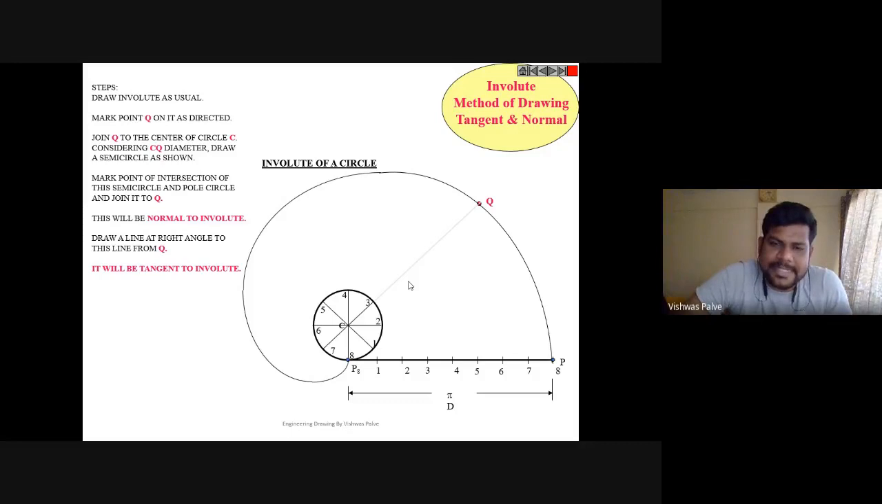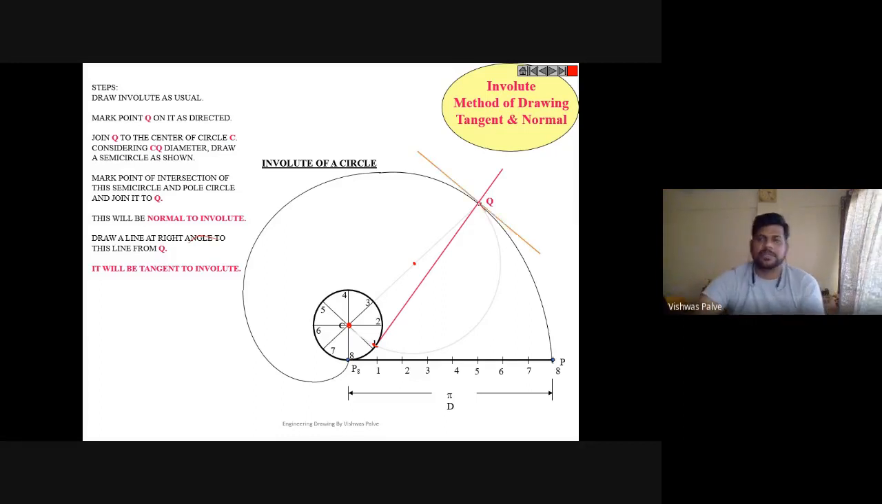Connect that point Q with point C, the center of the circle. Here they have connected, right? Connect these 2 points, CQ. Then find the midpoint of that. Can you see it is drawn very faint? Find the midpoint of that and draw a curvature. So that semicircle will cut somewhere here on the base circle. Semicircle will cut somewhere on the base circle. Then next, connect that point with Q.